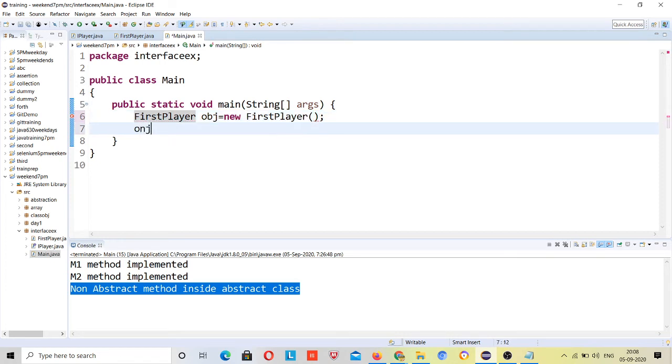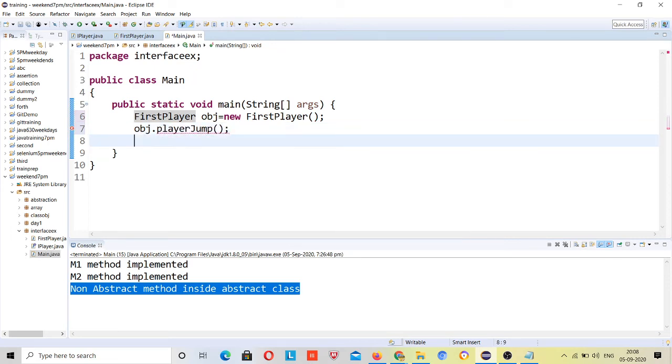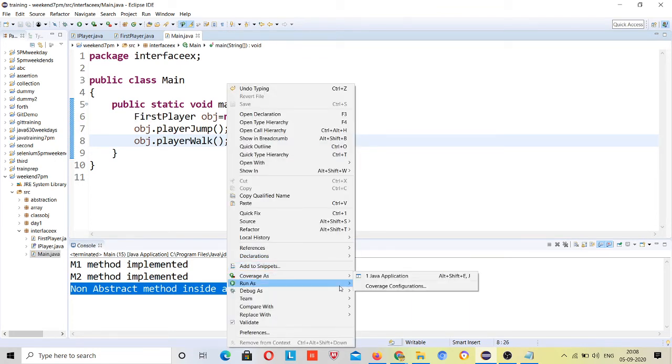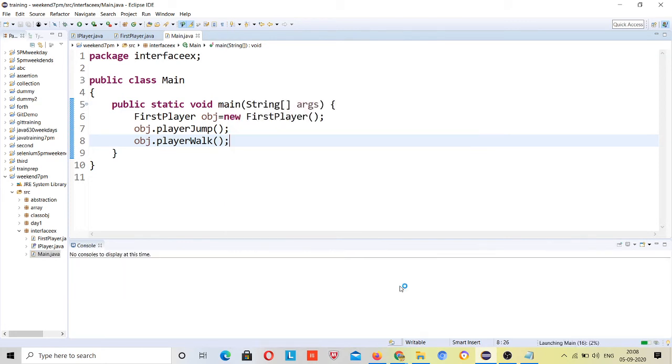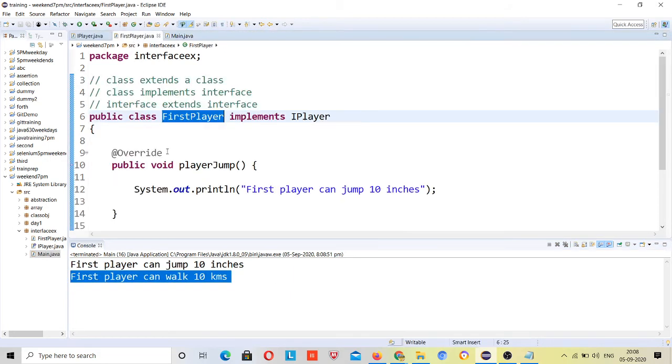Okay, and call these two methods which are implemented, playerJump, object dot playerWalk, right? Now I will run this, and you can see first player can jump 10 inches, first player can walk 10 kilometers, right?